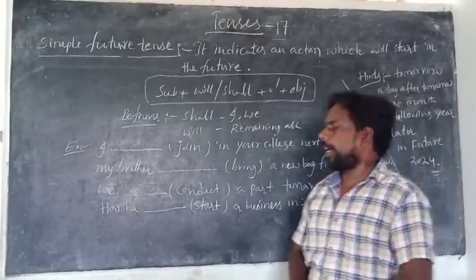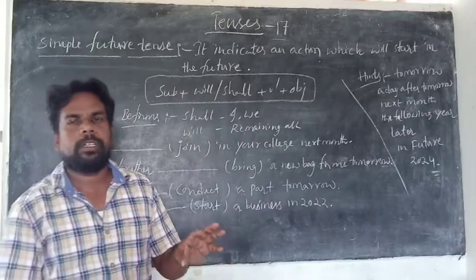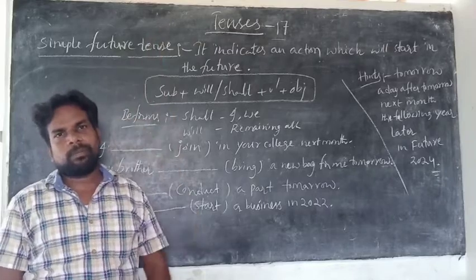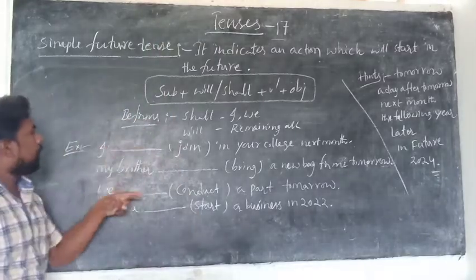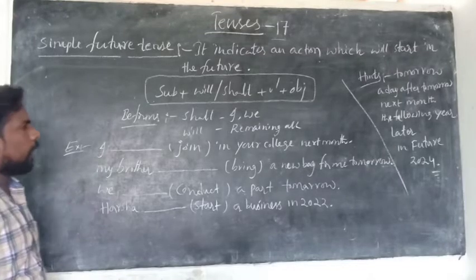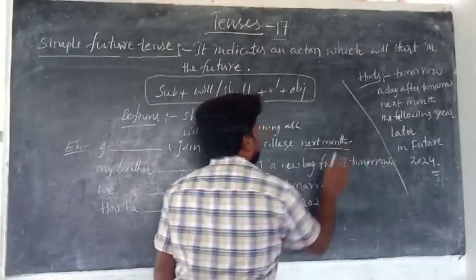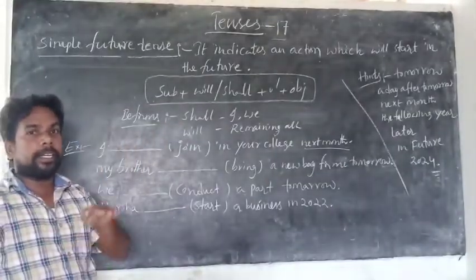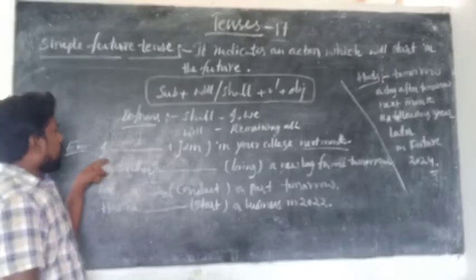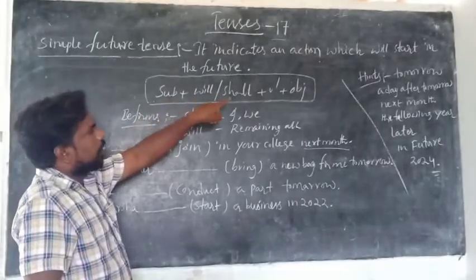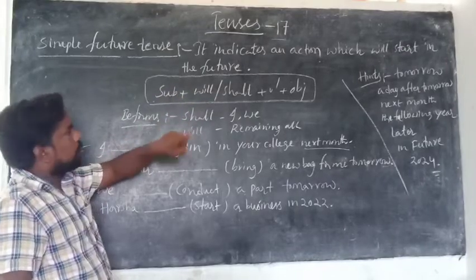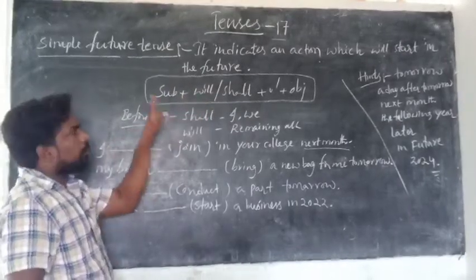And coming to the examples now. Simple future, I think it's clear to all. Simple future indicates an action which will start in the future. So here the example is: I dash join in your college next month. Next month is the simple future indication because it's not completed. It will come. Is it clear? So the structure of simple future is subject plus will or shall plus V1 plus object. So will, shall, V1. That is the structure of simple future.